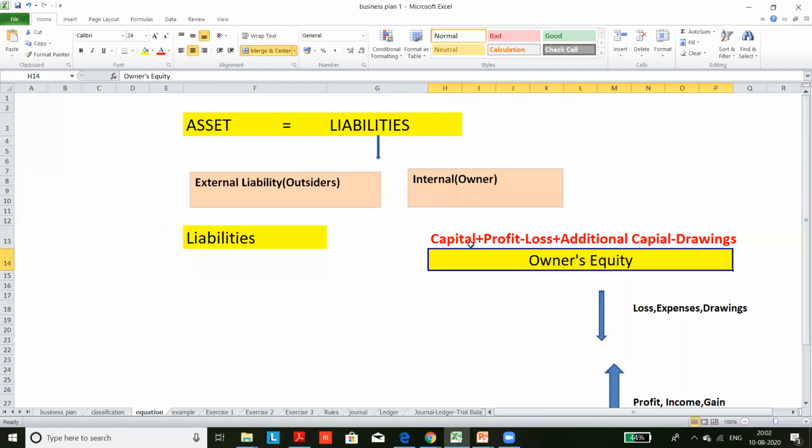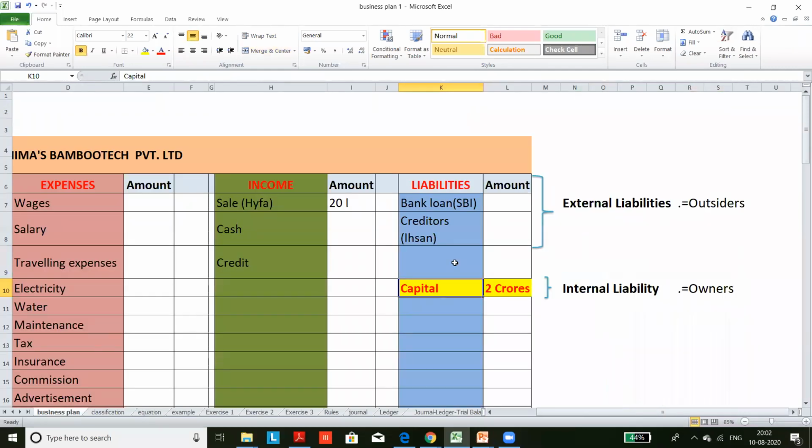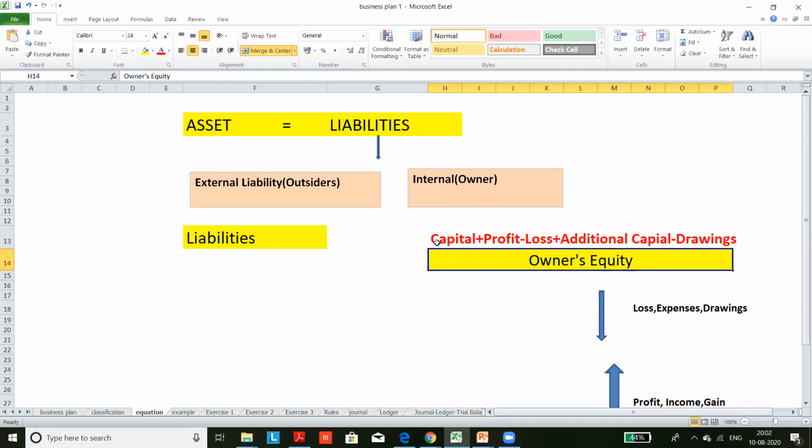What is the difference between capital and owner's equity? Simply, liability plus capital is clear, but to be specific, it is not capital. Owner's equity is a wider term which includes capital. Owner's equity means the owner's total claim on the business, what belongs to the owner after paying off all liabilities.